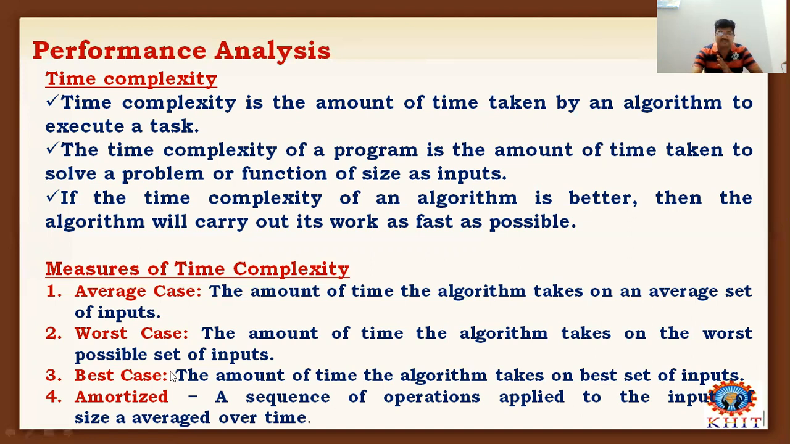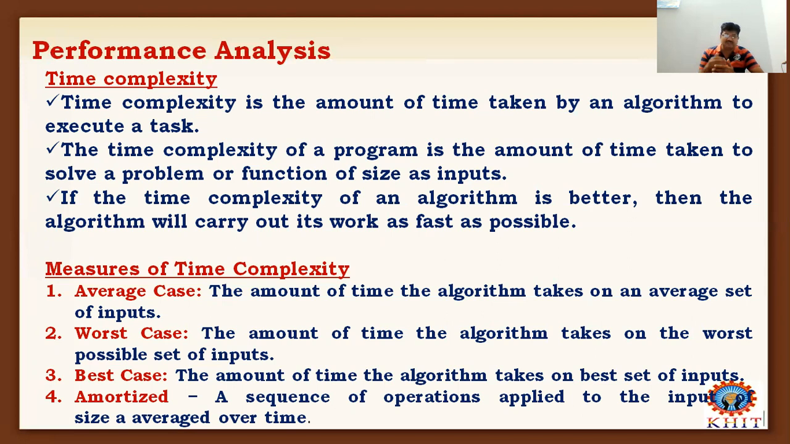What is meant by best case time complexity? It is the amount of time taken by an algorithm with the minimum number of steps. To execute the task, the algorithm takes only a small number of steps and less time. If an algorithm takes a large amount of time to solve the problem, that is called the worst case time complexity. If an algorithm takes an average amount of time to solve the given problem, that is considered the average case time complexity.